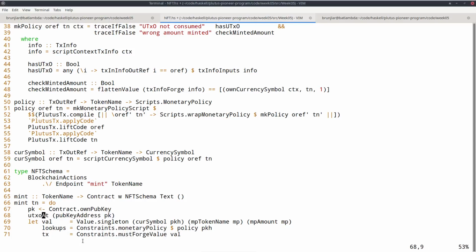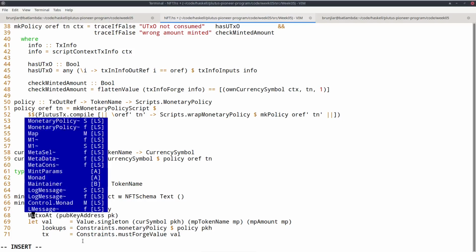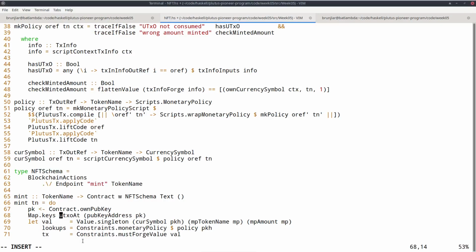So this is now a contract that gives us this address map, but we're only interested in the keys, so we can fmap the Map.keys function over this, and this will give us all the UTXOs. If I didn't have that, the result would be an address map.